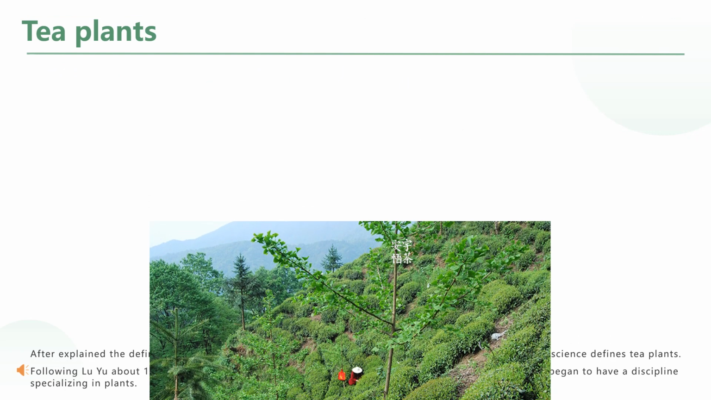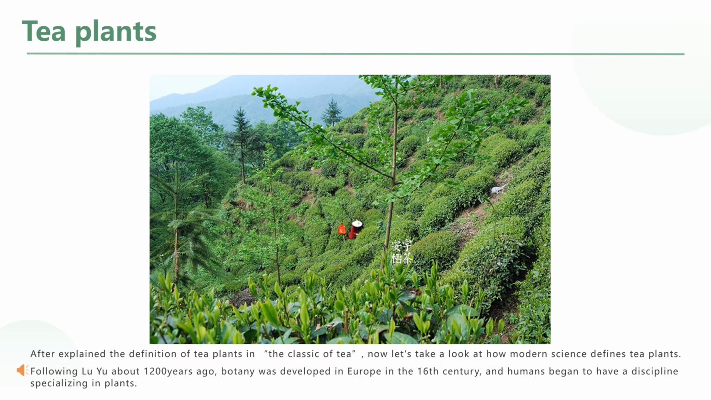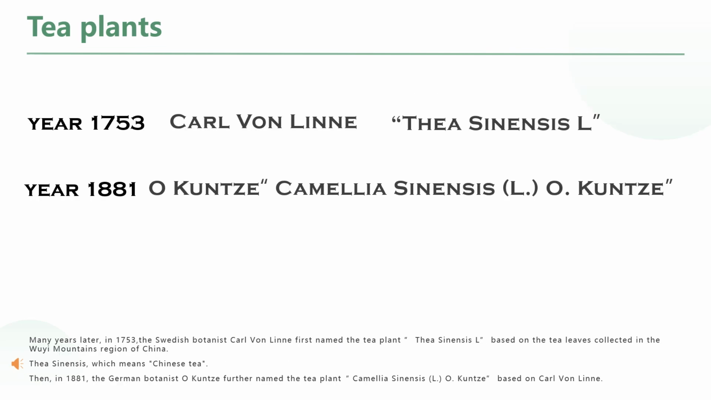After explaining the definition of tea plants in the Classic of Tea, now let's take a look at how modern science defines tea plants. Following Lu Yu about 1,200 years ago, botany was developed in Europe in the 16th century. Humans began to have a discipline specializing in plants. Many years later, in 1753, the Swedish botanist Carl von Linné first named the tea plant Thea sinensis L., based on the tea leaves collected in the Wuyi Mountains region of China. Thea sinensis means Chinese tea.